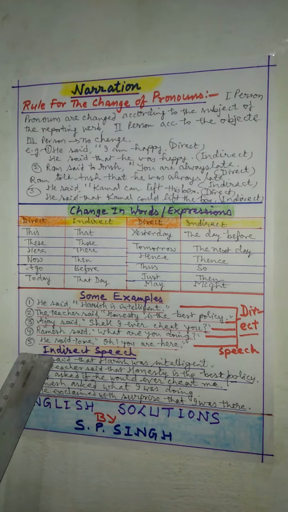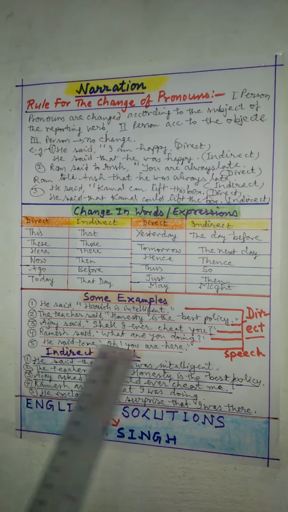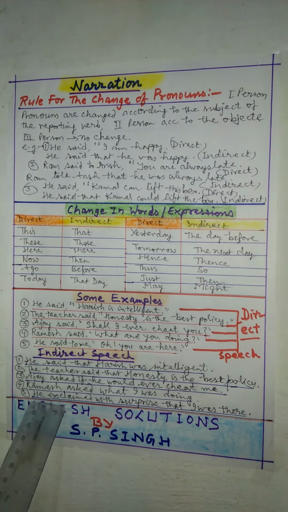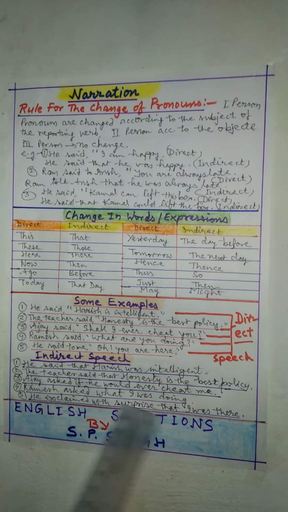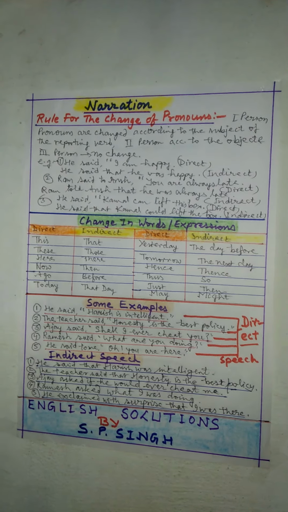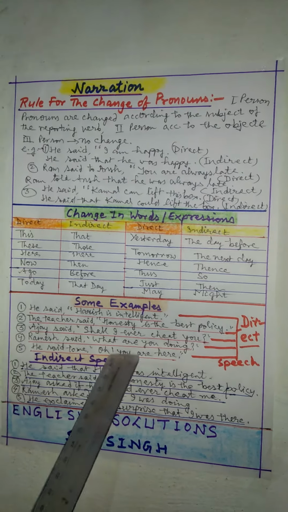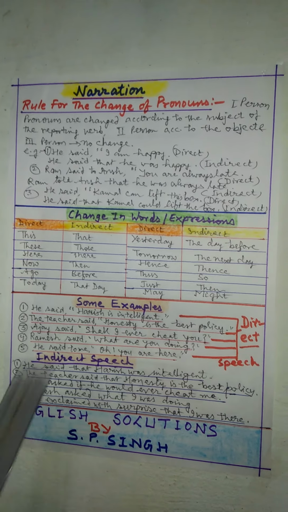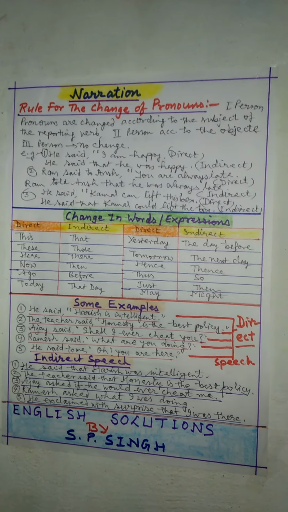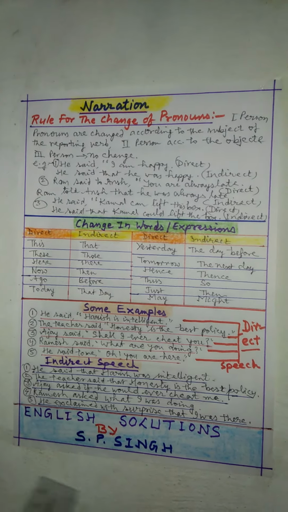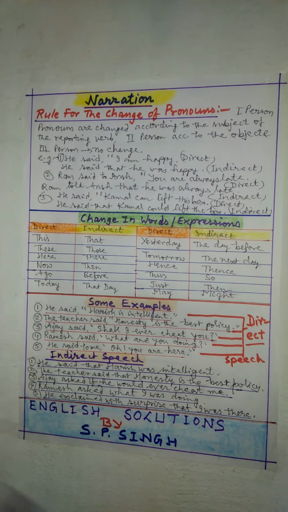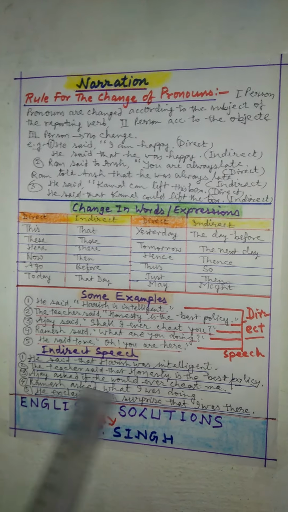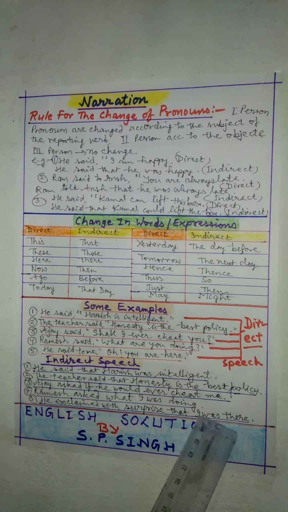And fifth is the exclamatory sentence. He said to me, "Oh, you are here!" The indirect will be, he exclaimed with surprise. In exclamatory sentences, you can identify with the sign of exclamation, and accordingly, whatever the expression may be, that will be used. It may be joy, sadness, surprise, whatever. He exclaimed with surprise that I was there. So this was a very brief introduction for the basic learners in narration.